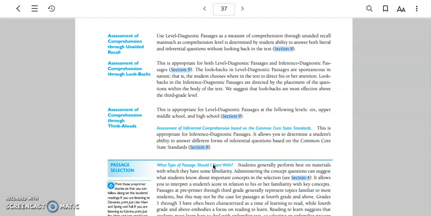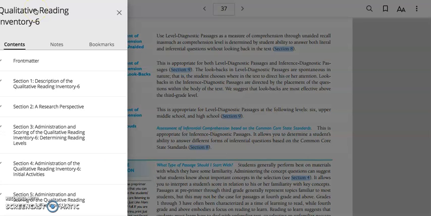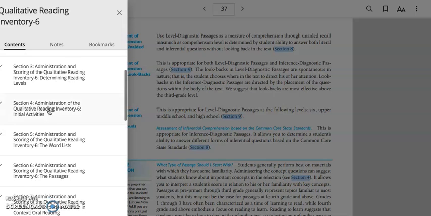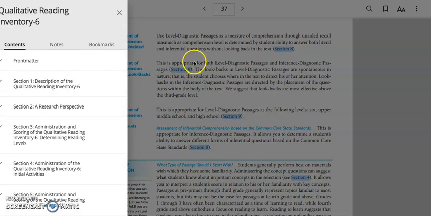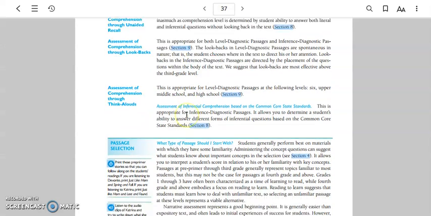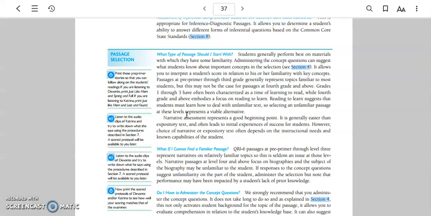Mine is already skipping to page 37, but you can also go to the 3 lines on the left and you're going to see then how it's broken into the different sections of the book. So particularly, I knew I wanted to be on page 37, so it's already pre-marked. But on page 37, this is where you're going to find the Just Like Mom and Spring and Fall pre-primer passages, examiner passages, not the student passage.